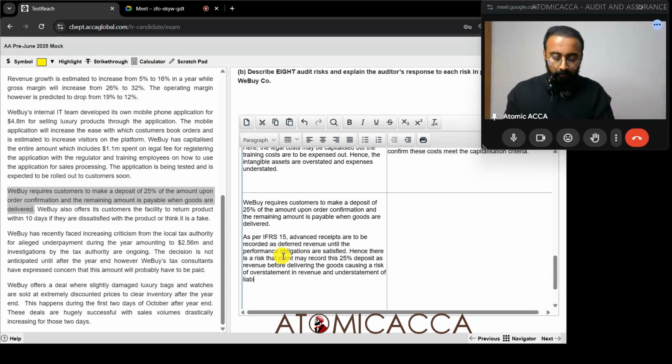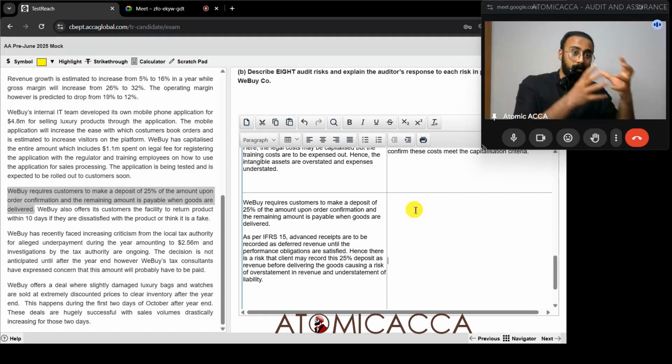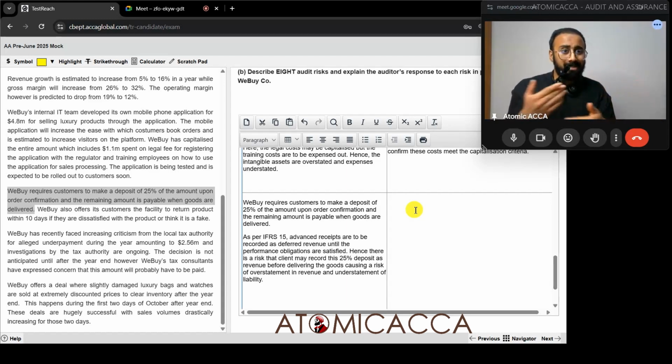Now, what do I have to do as an auditor? For a sample of deposits that you have received, confirm that these figures are included under the deferred income section. Or you can discuss with the management and understand if they know the accounting treatment properly as per IFRS 15. Then obtain the breakdown of deferred income recorded within SOFP, or a breakdown of the 25% deposit received, and for all goods that are not delivered yet, confirm that these figures are within deferred revenue. So this is enough.